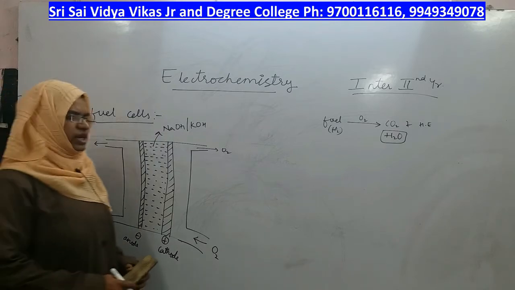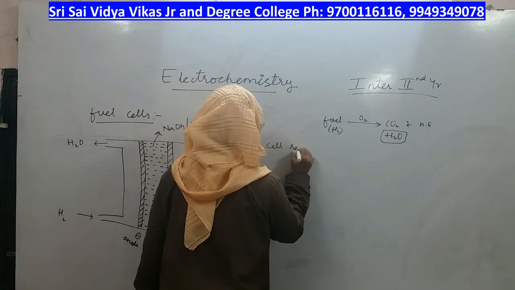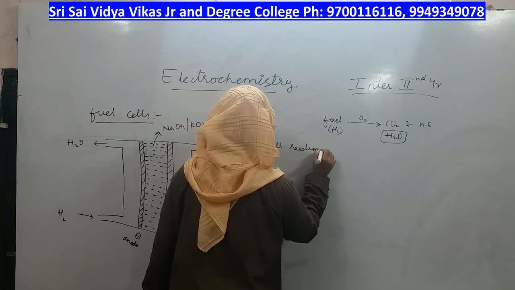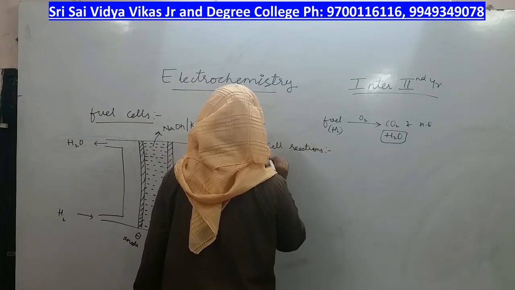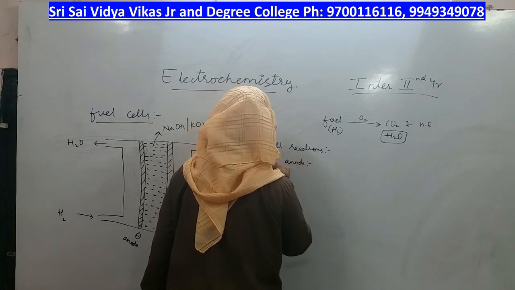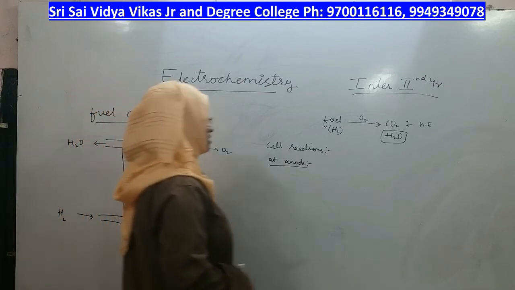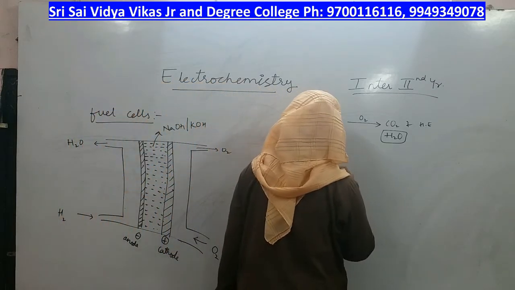Now let us look at its working, or the heading is cell reactions. Cell reaction, at first you have to write reaction at anode. Who is present at anode? Hydrogen gas. So what will hydrogen gas undergo?